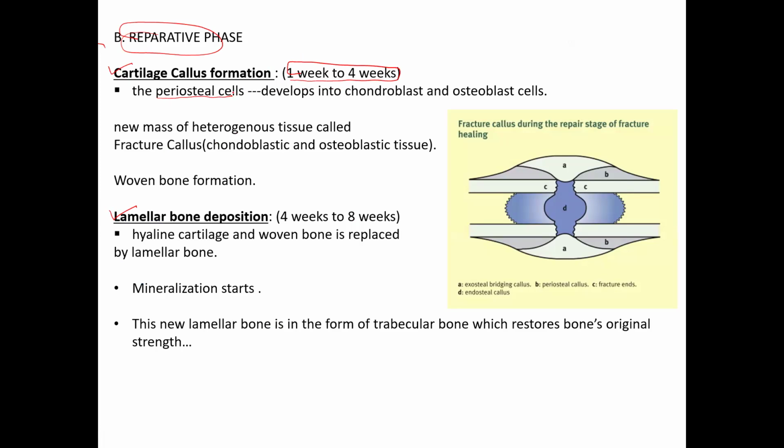हमने पीछे पढ़ा है कि जैसे वी हैव पेरियोस्टियम में 2 लेयर्स. वन इज cambium layer, other is fibrous layer. So cambium layer के जो cells रहेंगे that change into chondroblast and osteoblast. So पहले chondroblast में change होंगे, फिर osteoblast में change होंगे. इनका काम क्या है? न्यू chondroblastic and osteoblastic tissue फॉर्म करना.